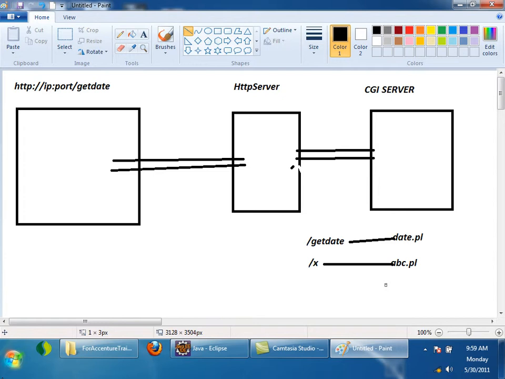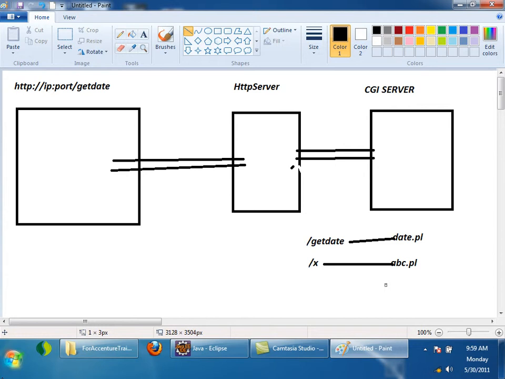So now like that, the HTTP server makes the HTTP response in that format and sends it back to the client. So this is how earlier people were achieving dynamic content. For achieving dynamic content, they were using a CGI server, and inside that CGI server they were writing Perl files. This CGI server was also called a CGI container.